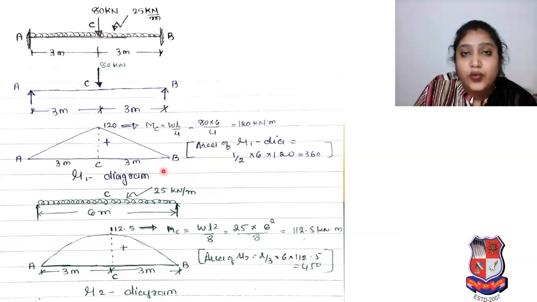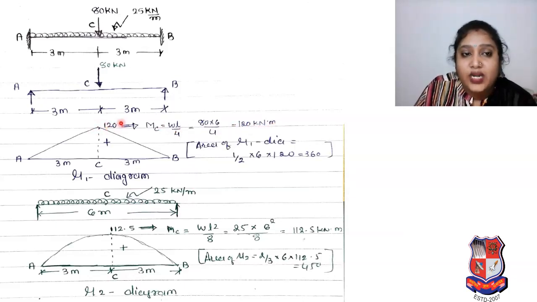Then we have to draw the Mu diagram. In our other problems we only drew one Mu diagram, but here two cases are there, point load and UDL. So for both loads we have to draw Mu diagrams: for the point load, Mu1 diagram, and for the UDL, Mu2 diagram. If point load is concerned, for the simply supported beam, the Mu diagram is a triangle. For moment at C we already calculated WL by 4, so 80 into 6 by 4 is equal to 120 kilonewton meter.